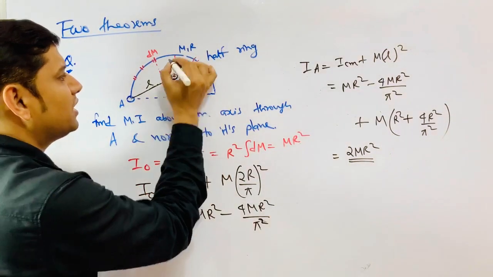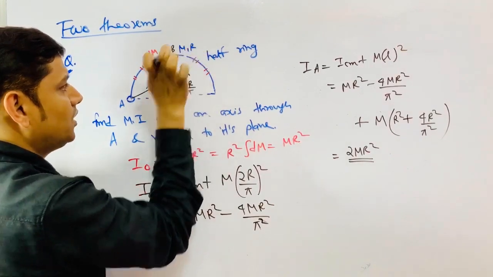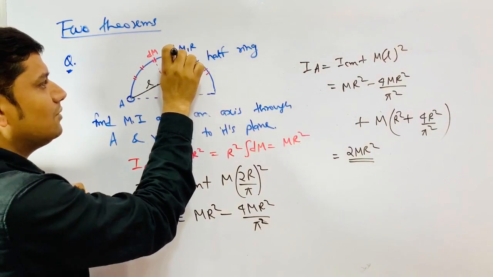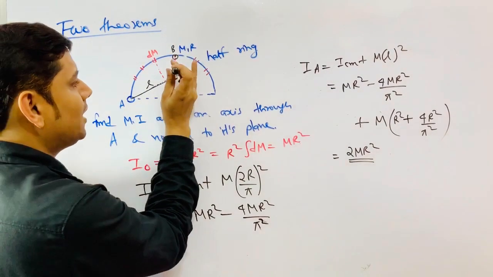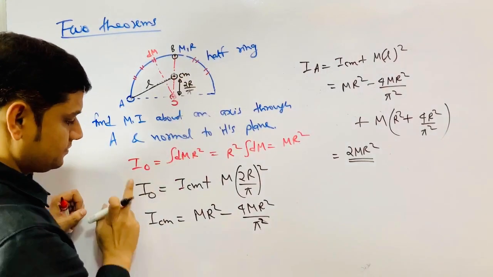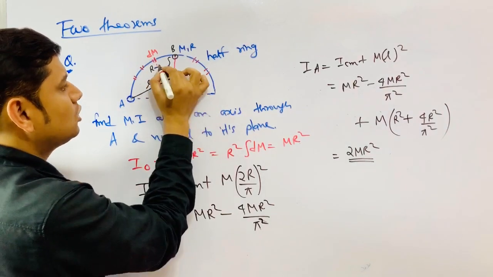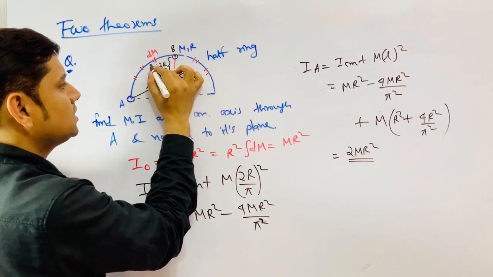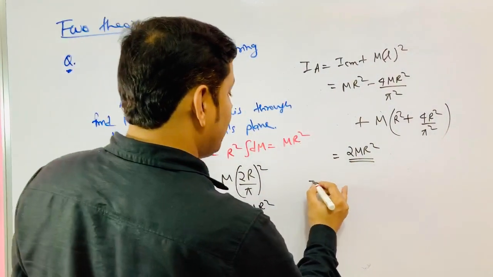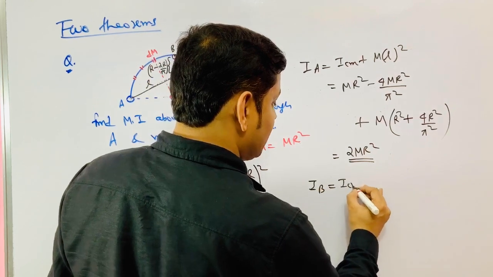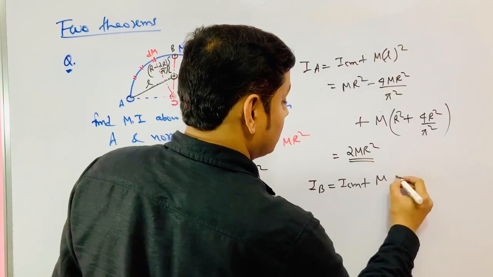If I want to know the moment of inertia at this point, call it B, how do we get it? I know I_CM, and I know this distance. What is this distance? R minus 2R by pi. So I about B equals I_CM plus M into R minus 2R by pi whole square.